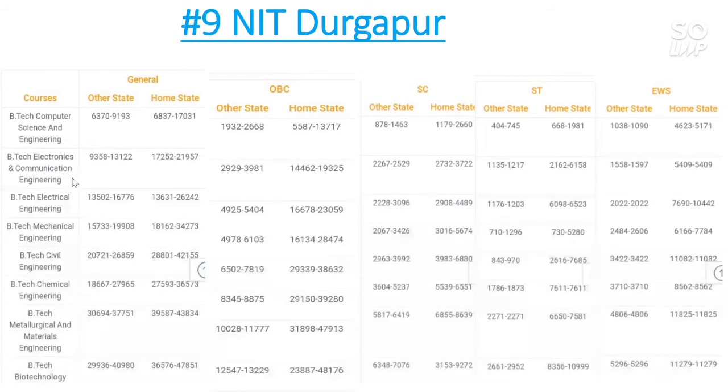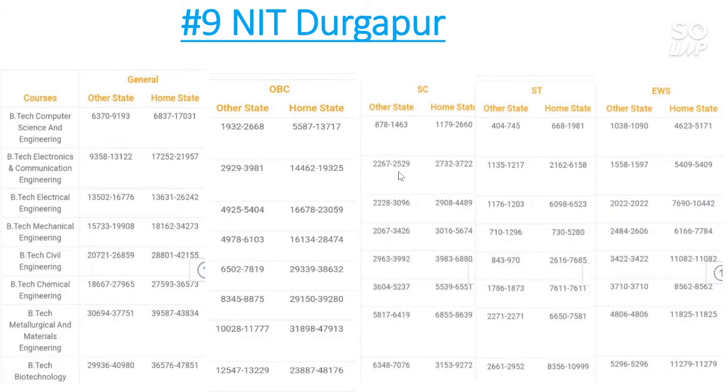Now talk about the EC branch. For other state general category the cutoff goes to 13,000, for home state the cutoff goes to almost 22,000, and for OBC category the cutoff is 4,000 for other state and 19,000 for home state.